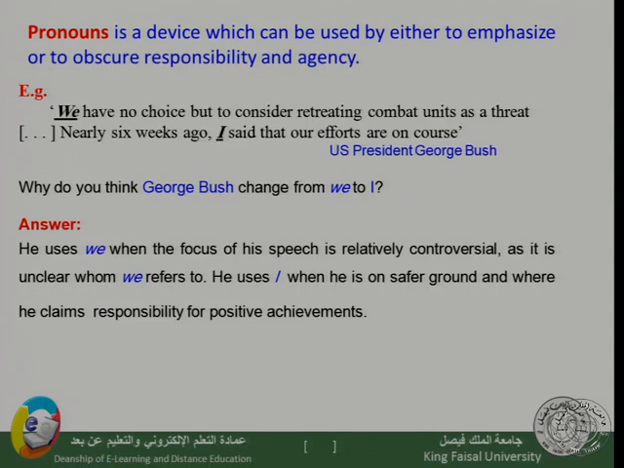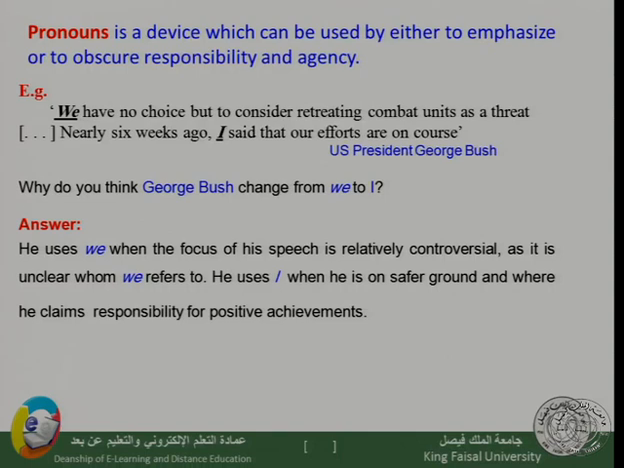Now, we want to know how this is actually influential. We have no choice but to consider retreating combat units as a threat. Nearly 6 weeks ago, I. Now, notice the move. He now uses another pronoun. I said that our efforts are on course. So this is President George Bush.